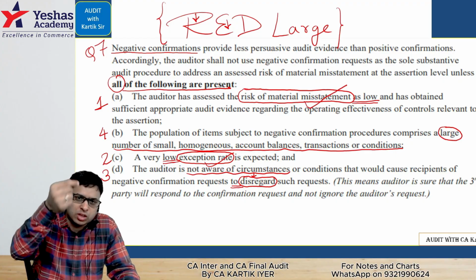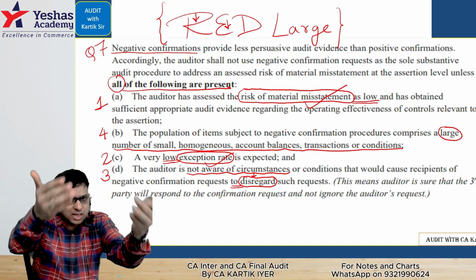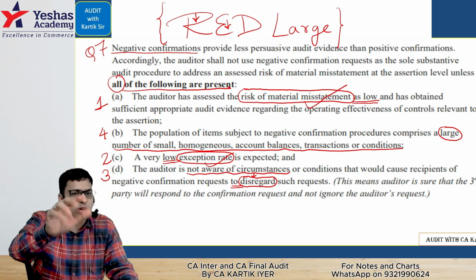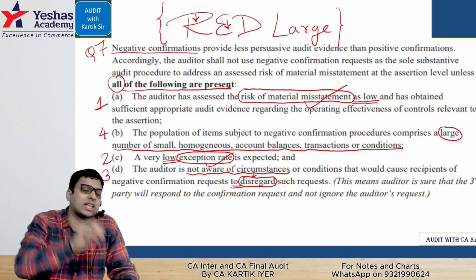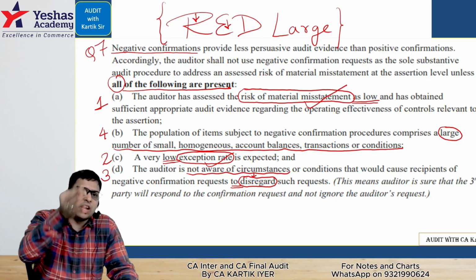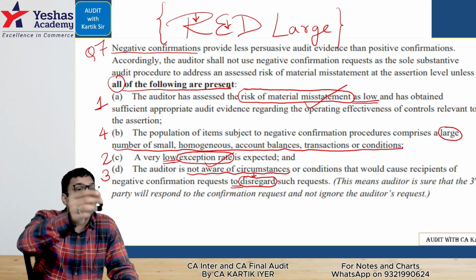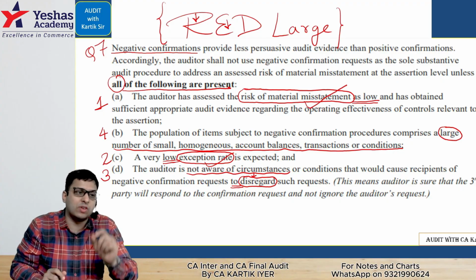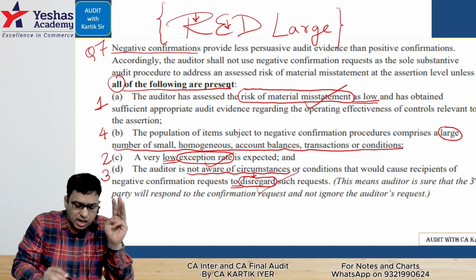If we are very sure about a third party, that he will open the email, not disregard us, respect the auditor, and then if he disagrees, he will respond. Regarding this, we should be very confident that the third party will not disregard the auditor. That is one very important point. This we have done in the class.